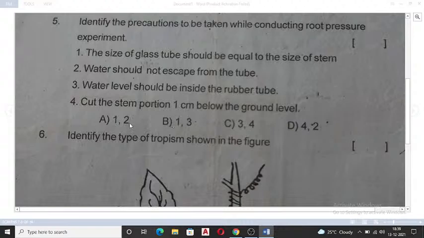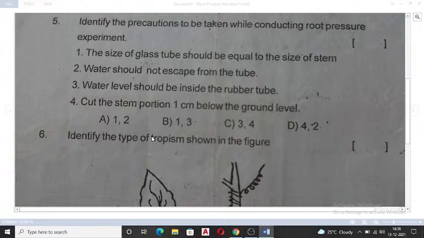Then you have to collect the glass tube. The size of the glass tube should be equal to the size of the stem. Yes, the first option is there. So A or B is possible, because the second option is either 2 or 3. Let's see whether it is 2 or 3. Take care while joining the tube and stem. That is important. Next point you will be writing, see that it should be bound tightly so that water cannot escape from the tube.